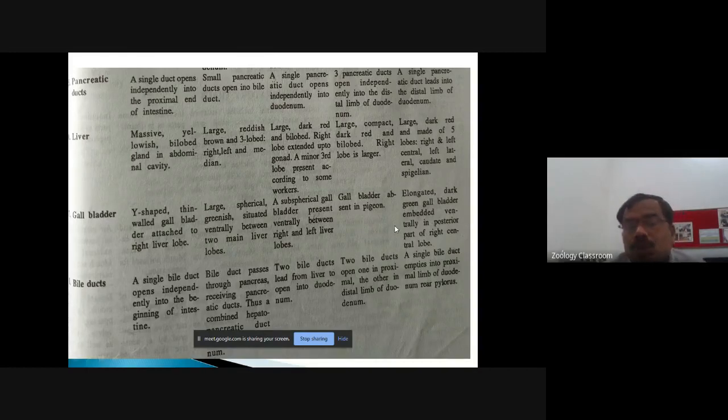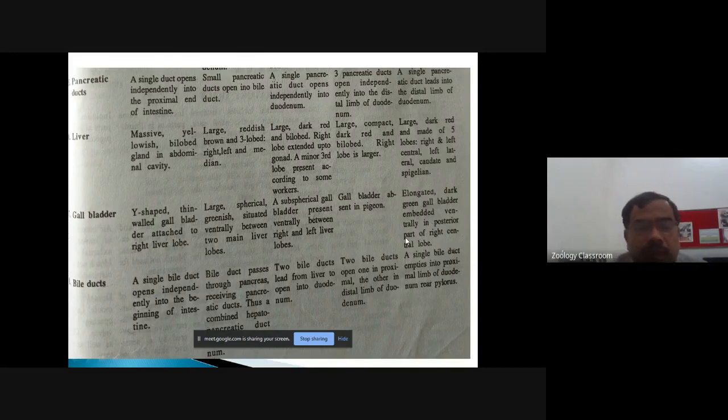So this is a point for the MCQ. Then the gallbladder in the rabbit is elongated, dark green, embedded ventrally in the posterior part of the right central lobe. Now the account of the bile ducts.